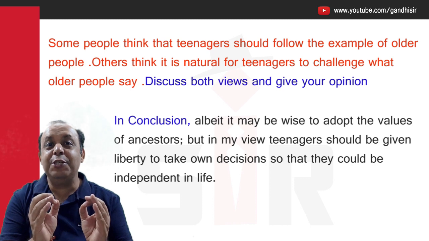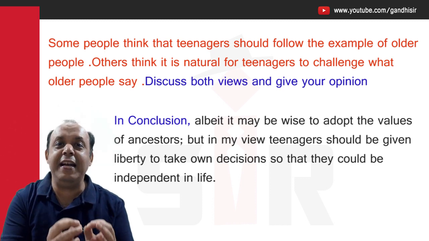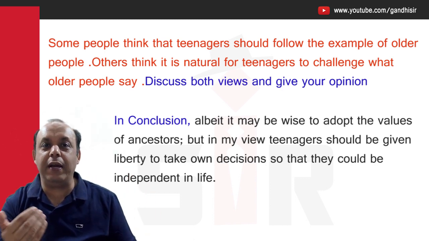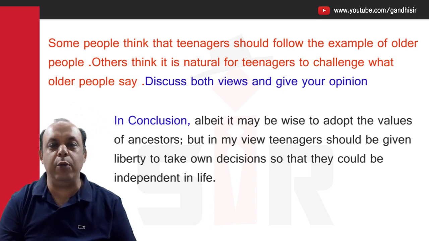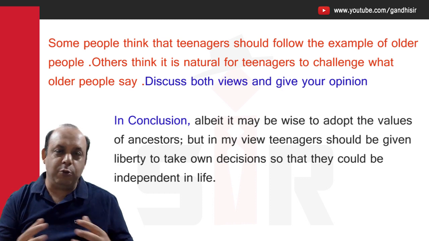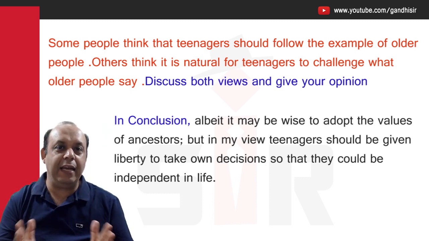Now see, the suggestion has been given here: so that they could be independent in life. That's it. If you want to enhance the conclusion, that is your choice again. By future probability you can, but enough, 25 to 30 words are done in the conclusion. So there is no need to write any more lines for it.